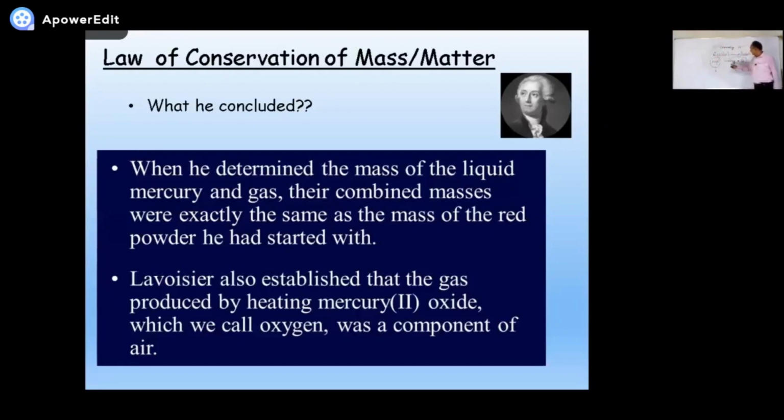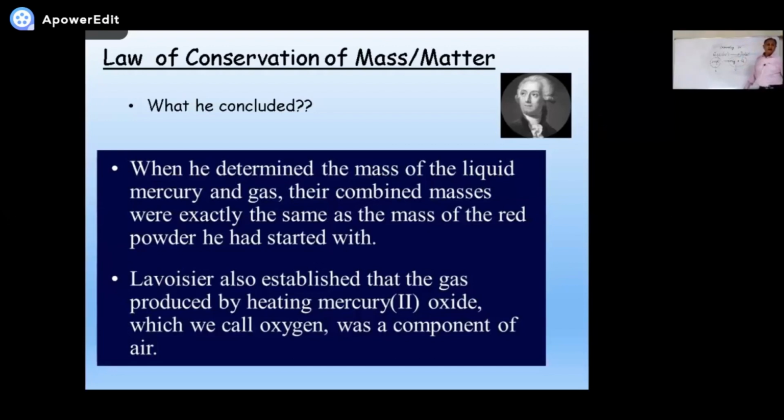So when he noted down the weight of liquid mercury and oxygen, he found it the same. That is why you can see on the screen, their combined masses were exactly the same as the mass of the red powder of mercury oxide he had started with. And for the first time, oxygen was discovered in such a way. In this way, Lavoisier was able to discover a gas that was later called oxygen.